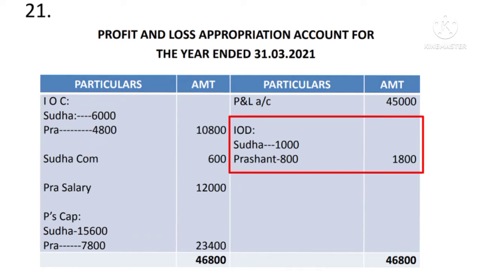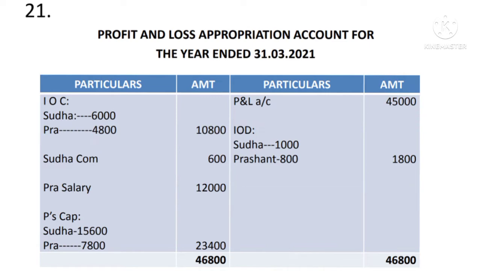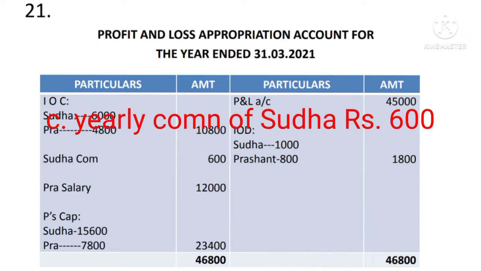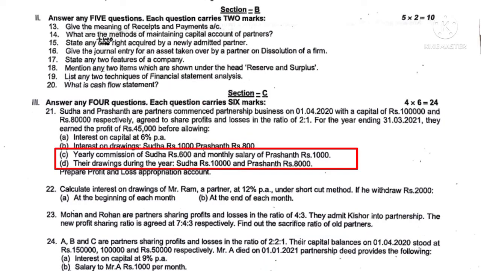Then adjustment number B, interest on drawings, Sudha 1,000 and Prashant 800. It is an income to the firm, so therefore record it on the credit side of the P&L appropriation account by interest on drawings, Sudha 1,000, Prashant 800, total 1,800. Then adjustment number C, yearly commission of Sudha is rupees 600. To Sudha, they are paying 600 rupees commission per annum, so therefore record it on the debit side. It is an expenditure to the firm, so record it on the debit side. Sudha's commission for full year is 600.